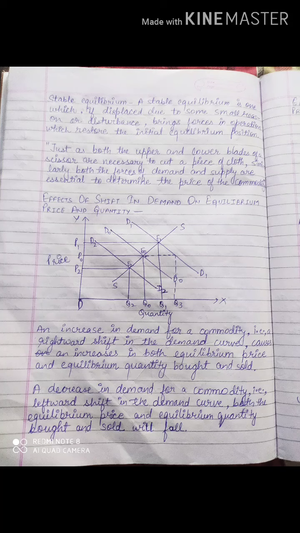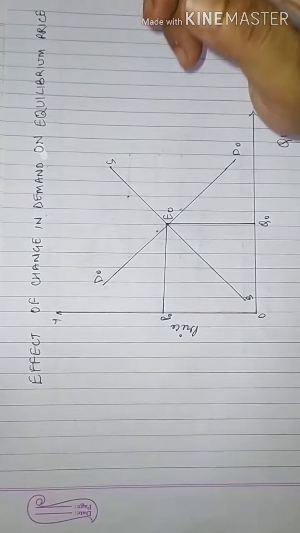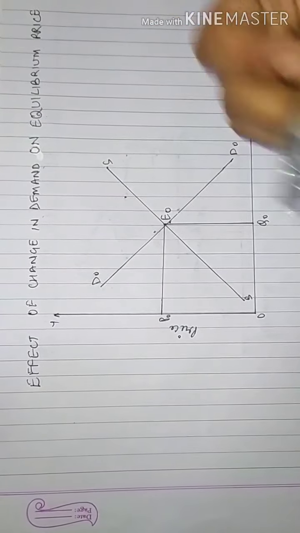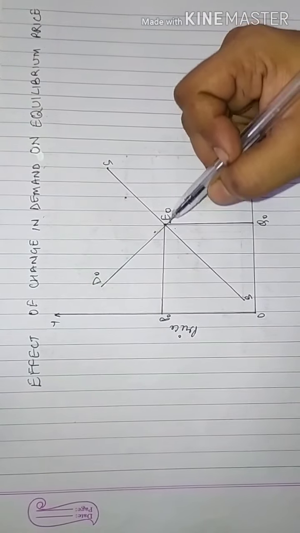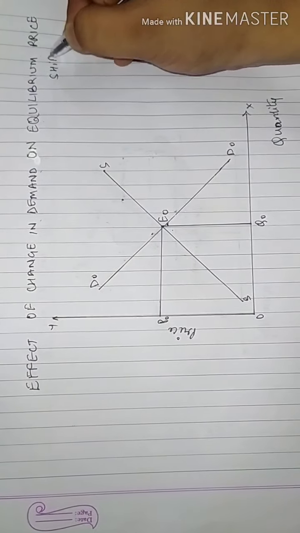Now a decrease in demand for a commodity, that is a leftward shift in the demand curve, what will be the situation? Both the equilibrium price and equilibrium quantity, bought and sold, will fall. Now I'll show you the effect of change in demand on equilibrium price. See, this is my equilibrium price. What will happen if my demand changes? That means my demand curve shifts. What I am showing is the shift of the demand curve.